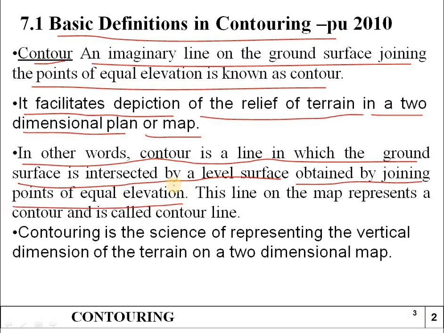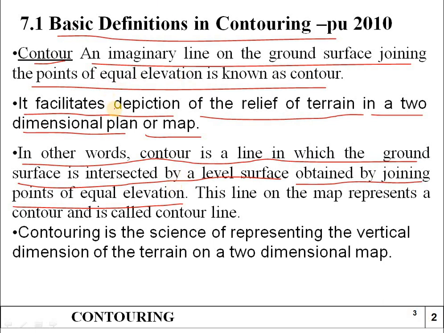That means the ground levels in the undulating terrain, which we take with the help of a dumpy level, will be obtained by joining the points of equal elevation on the map.